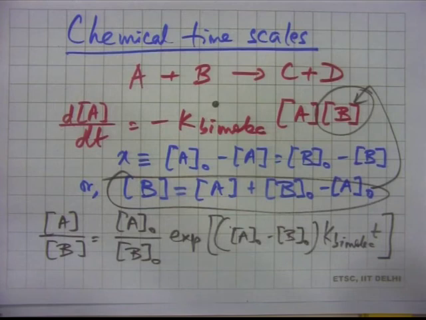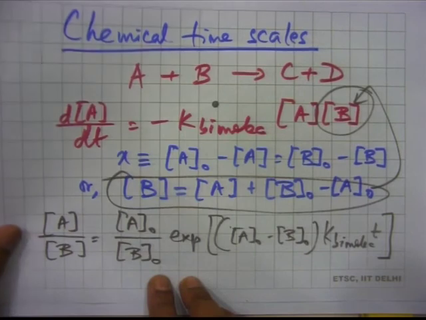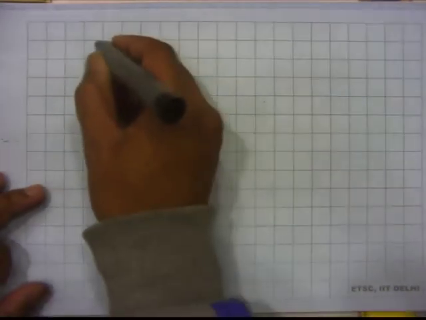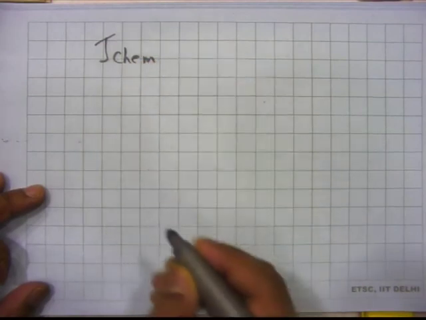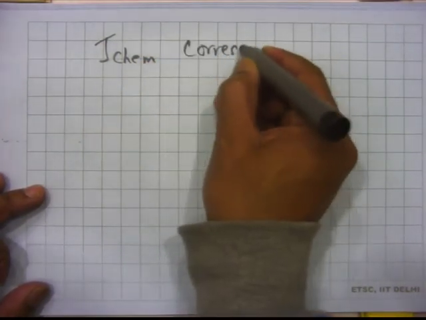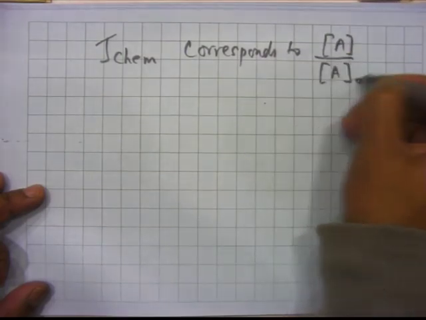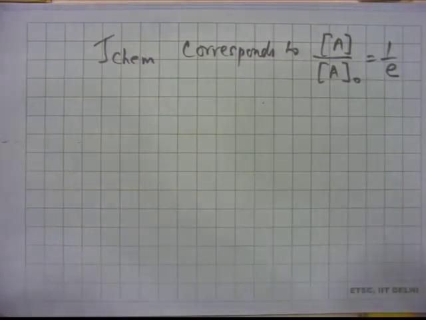Please confirm that this is correct. So that is this expression. So we define a chemical time scale now, which we call tau chemical, and tau chemical corresponds to A by A naught equal to 1 over E. So what is this E? Your friend from maths, that E is not a chemical species or something.